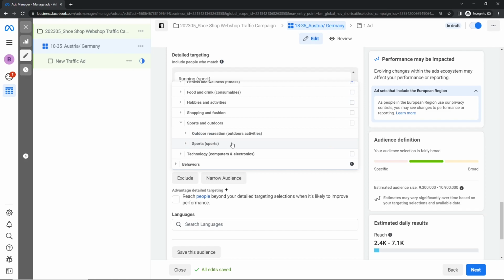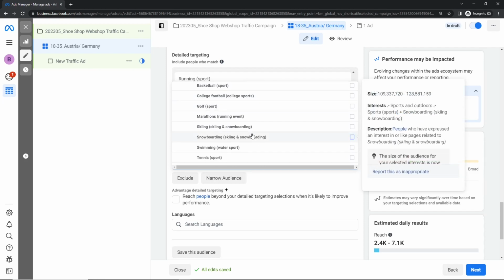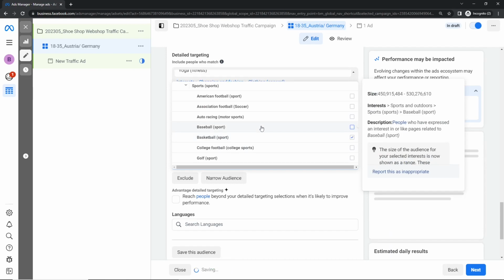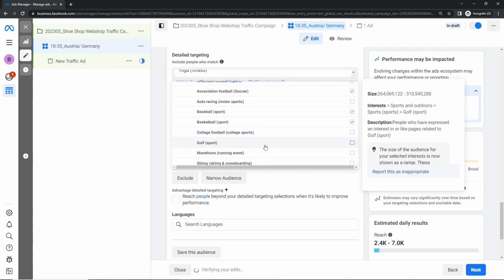In this case, let us check that. But actually, American football, auto racing, golf, marathon, skiing. Yeah, actually, we can use all, or we skip skiing and auto racing because I wouldn't know why they need sneaker. Golf, no, also different shoes.